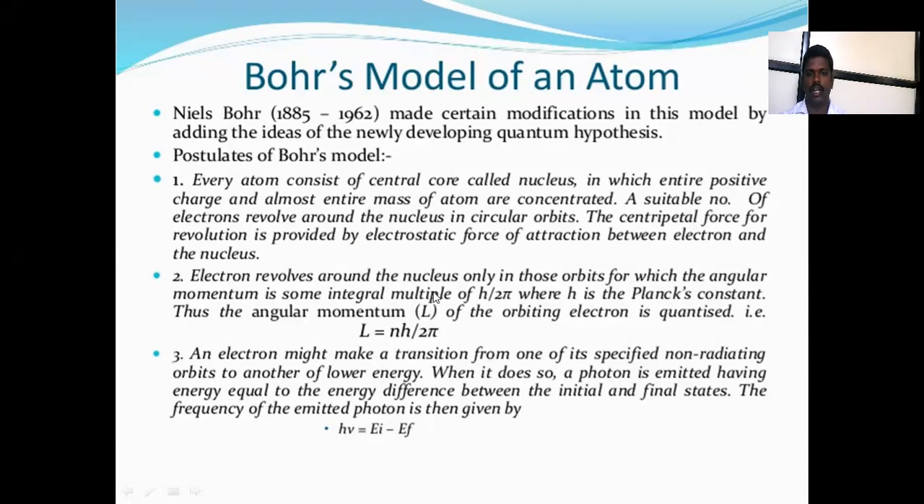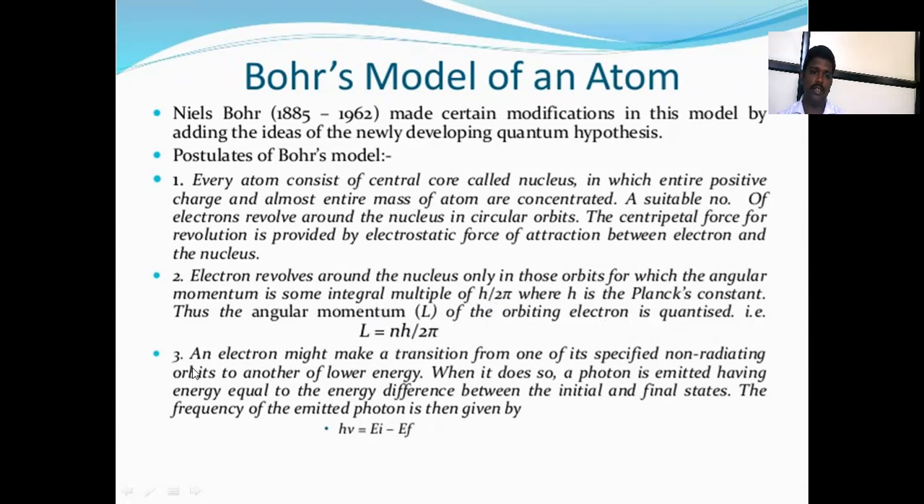The electron revolves around the nucleus only in those orbits whose angular momentum is an integral multiple of h upon 2 pi, where h is Planck's constant. This angular momentum L for the orbiting electron is quantized. That is, L is equal to nh upon 2 pi.